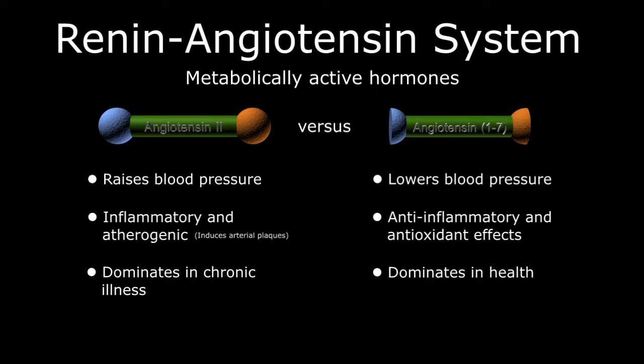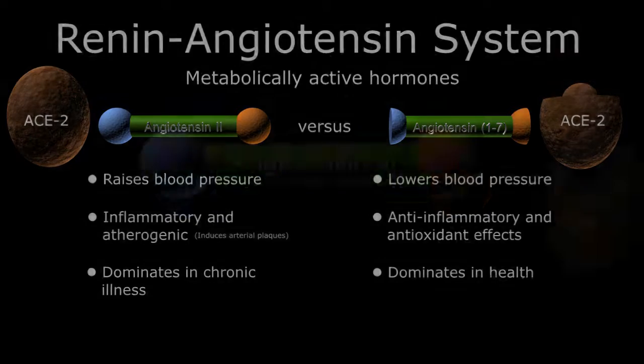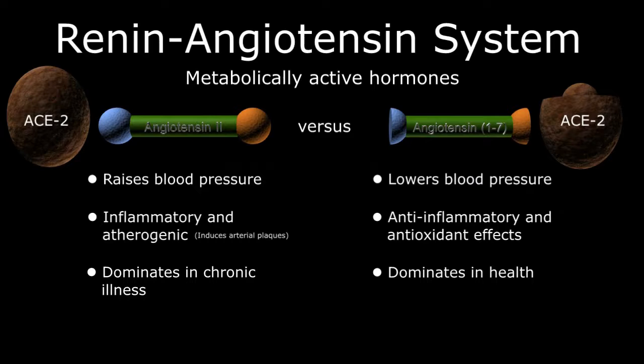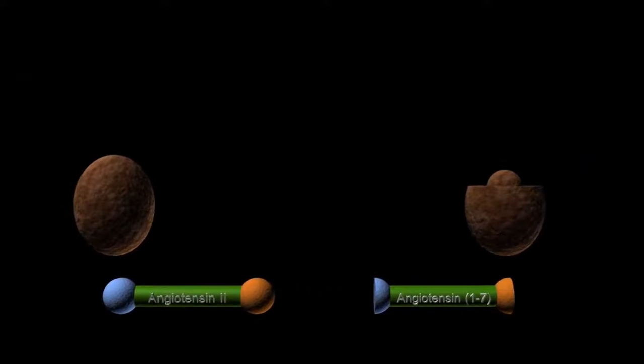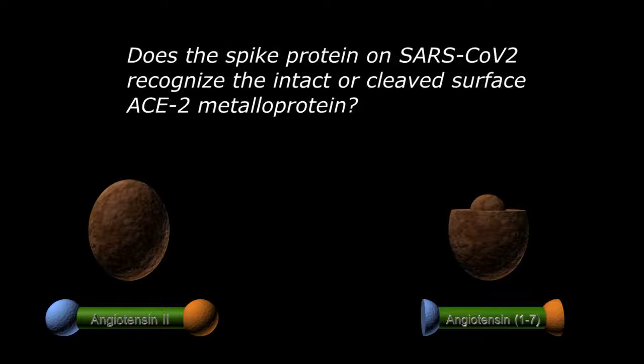Of course, in a situation where angiotensin 1-7 is the dominant hormone, we would expect SHED-ACE to be working overtime, cleaving the external component of the ACE2 metalloprotein and thereby converting angiotensin II to angiotensin 1-7. Finally, let's assume the spike protein on the SARS-CoV-2 viral particle specifically recognizes the intact transmural ACE2 protein on our cell membranes.